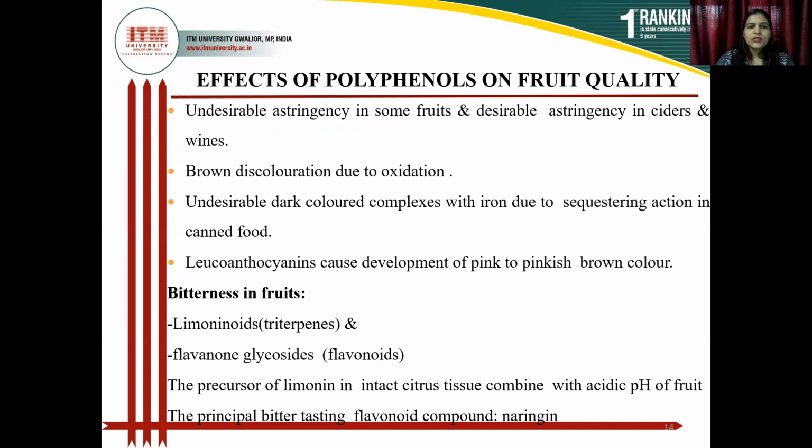The bitterness in fruits is due to limonoids, triterpenes, flavones, glycosides, and flavonoids, and the precursor of limonene in intact citrus tissues combined with acidic pH of foods. The principal bitter tasting flavor compound is naringin.